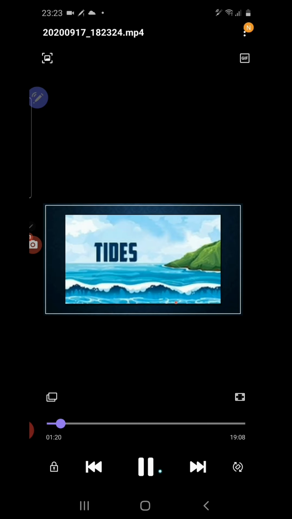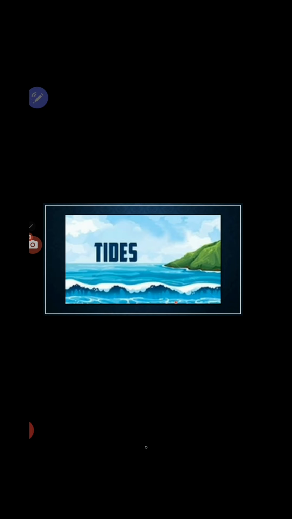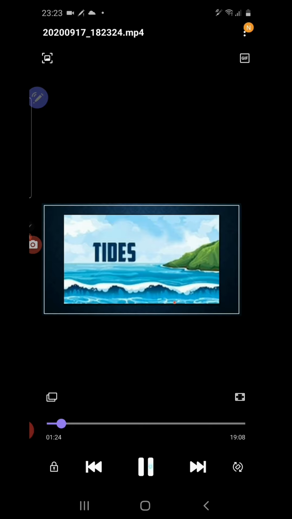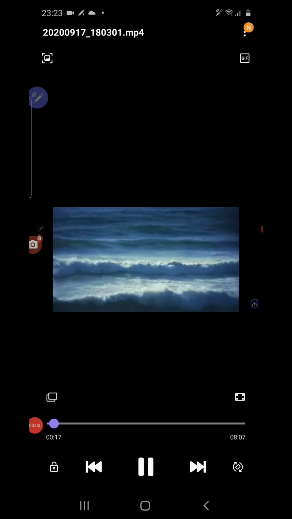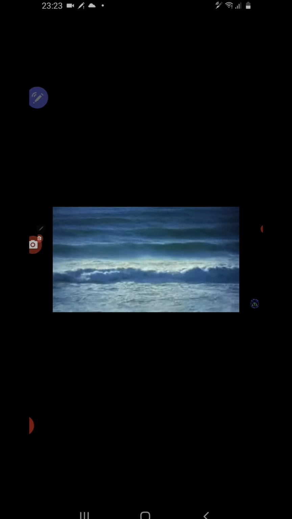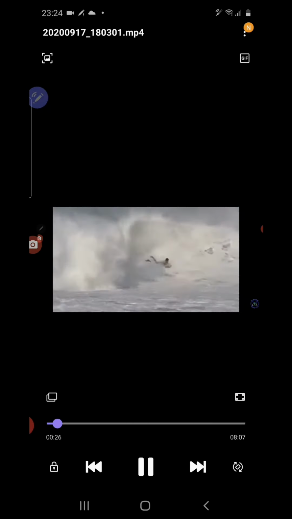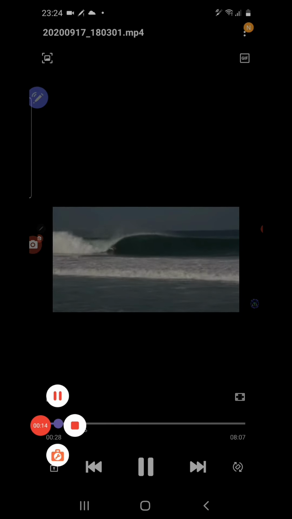Most of the time people are confused between tides and waves. Let's see what a wave is. Here you can see the waves. You must have seen them whenever you have visited sea beaches. This is called the waves of the ocean water. Now let's see what the tide of the ocean water is.